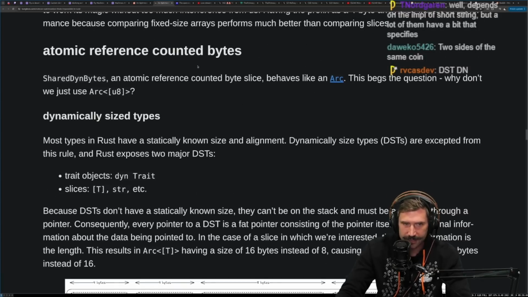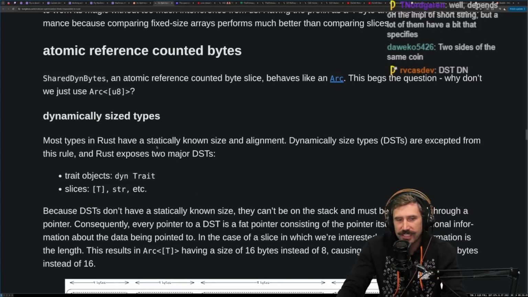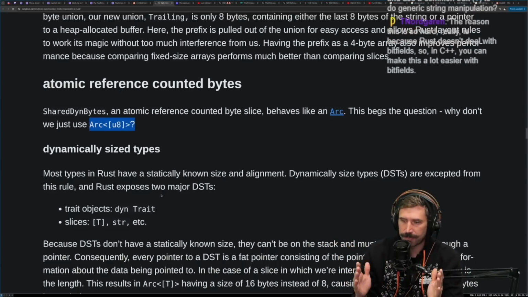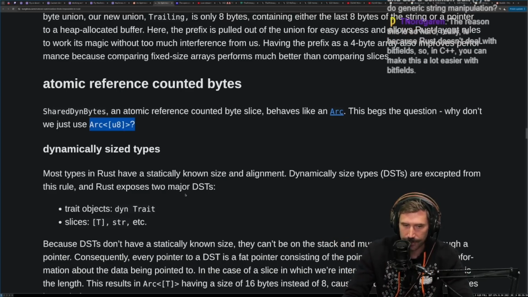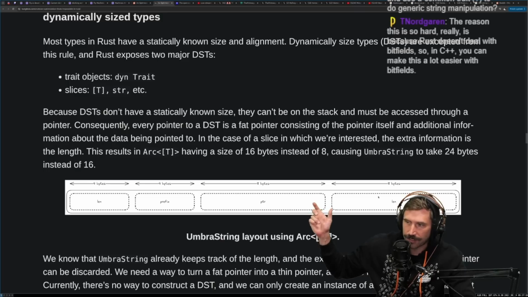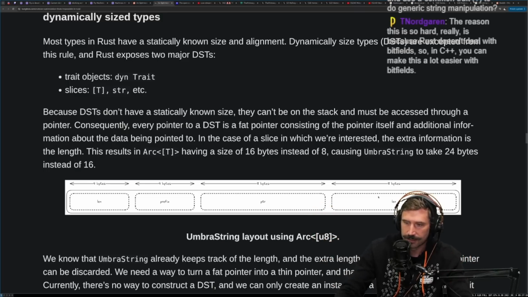Do people understand this? The reason this makes sense is that when you have a slice, you don't get to know how long it is. At compile time, you need to know what you're putting on the stack versus the heap, and so this is unknown. Therefore, it has to have two sets: it has to have the pointer and then the length, right? It has to be able to understand how to put it onto the stack.